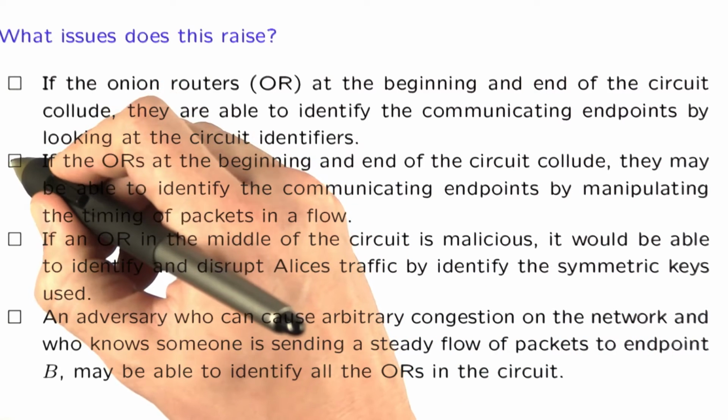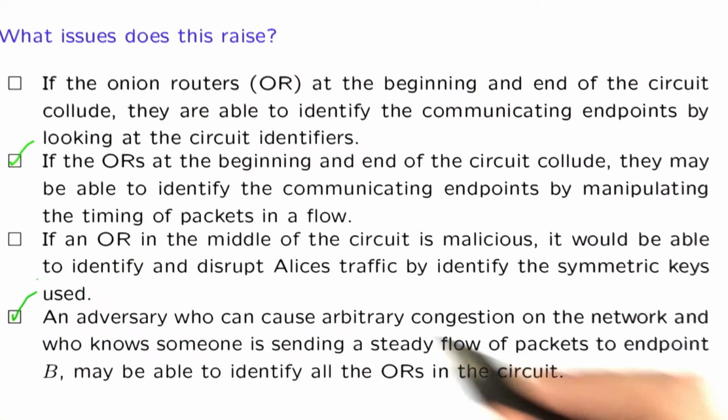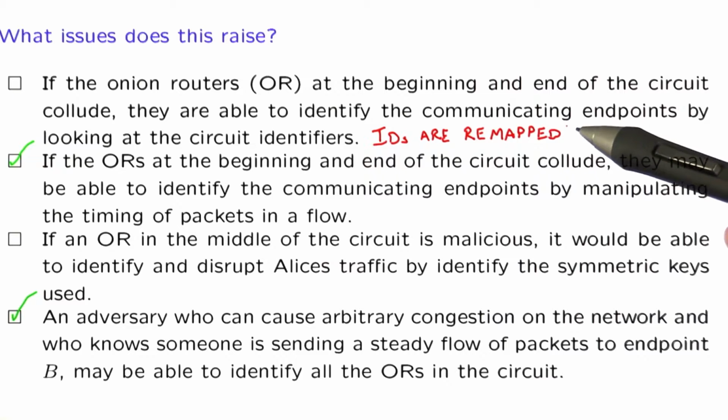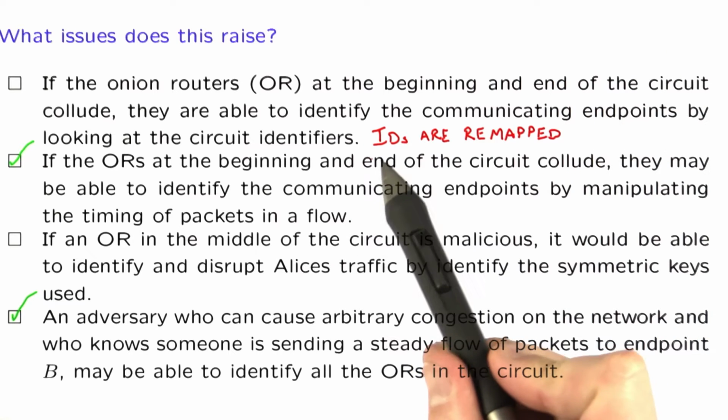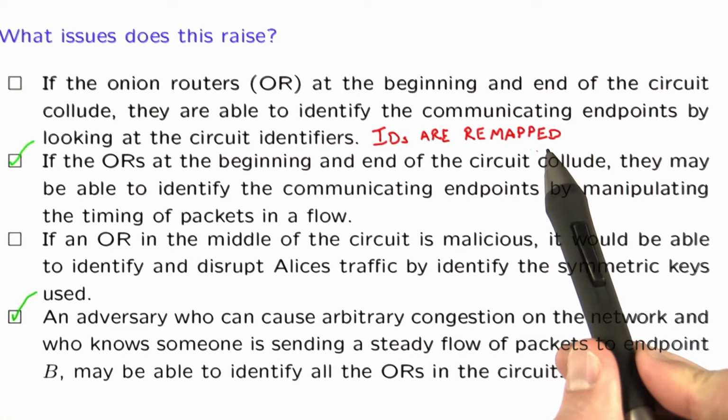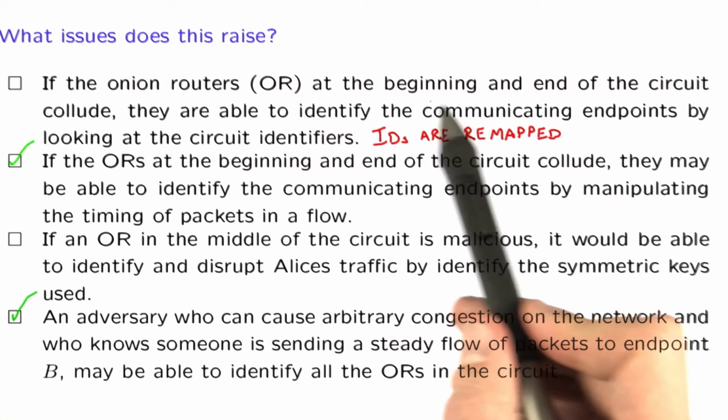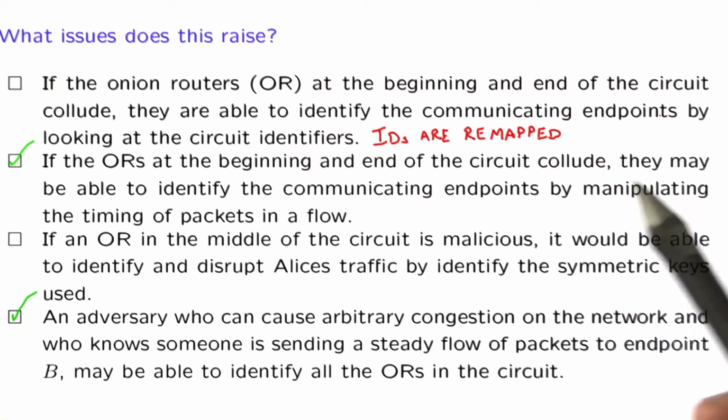The correct answer is the second and fourth options. The first one is not an issue because the circuit identifiers are remapped in between each onion router. And so there's no way for the beginning and ends onion routers to collude. The second statement is an issue.